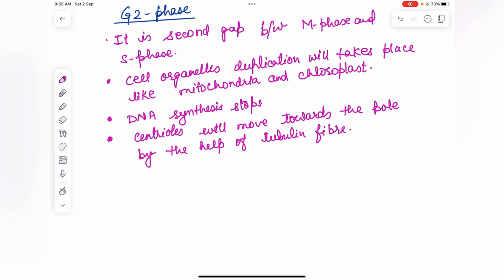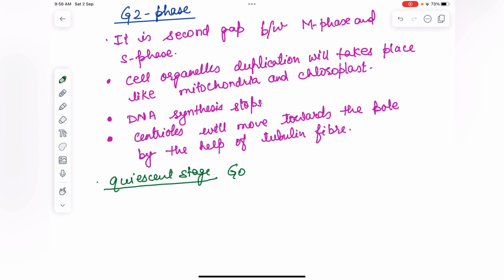Now next, what is the G0 or quiescent stage? Some cells in adult animals do not appear to exhibit cell division, for example heart cells, and many other cells divide only occasionally, as needed to replace cells that have been lost because of injury or cell death.